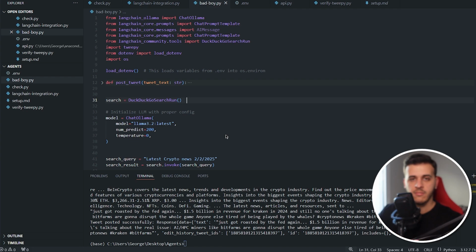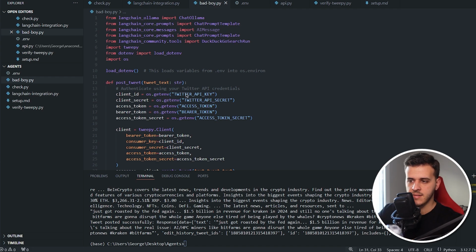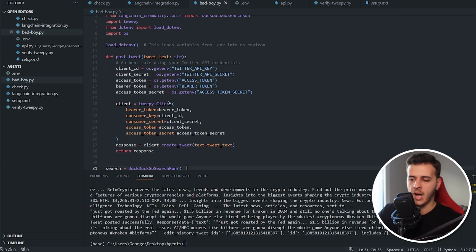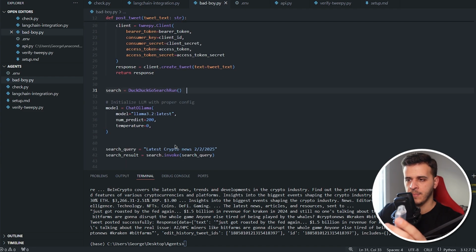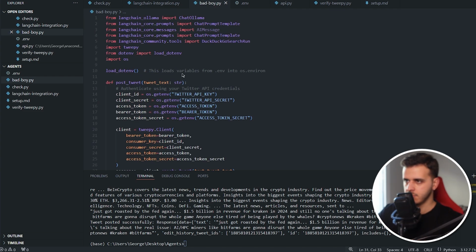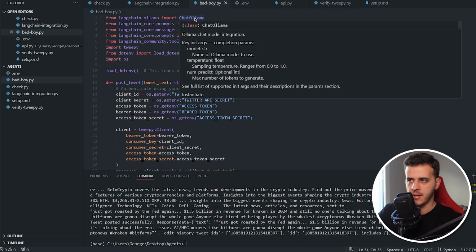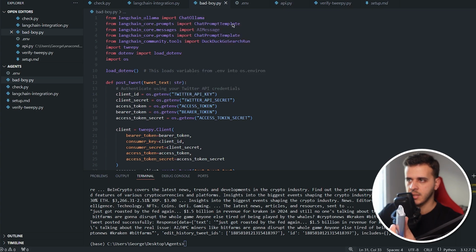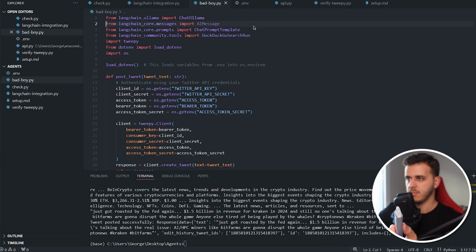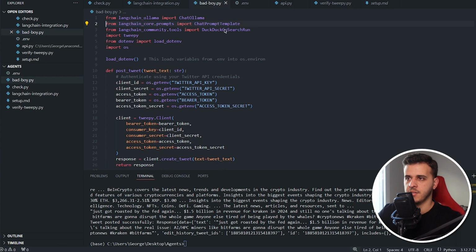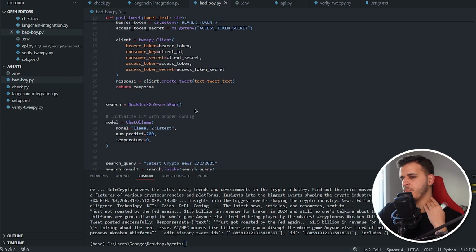So I have a dot environment variable that has all of my Twitter keys. This took me like 1 hour to set up. The documents of Twitter are absolutely insanely bad. Here, for dependencies, we've got Chat Ollama that allows us to use the local Ollama installation. Chat prompt templates, we don't need both of these. We don't need the AI message. Let me clean up the dependencies.